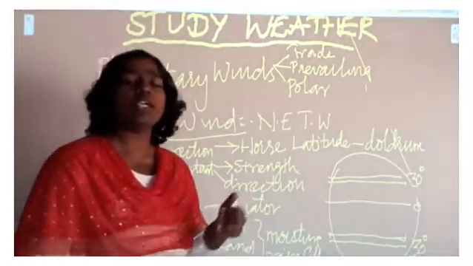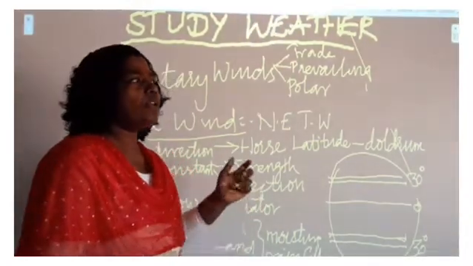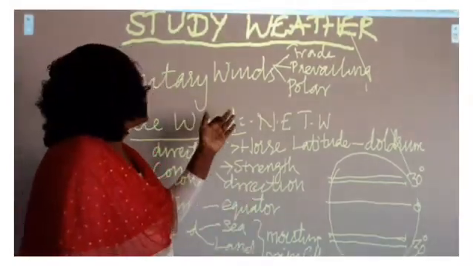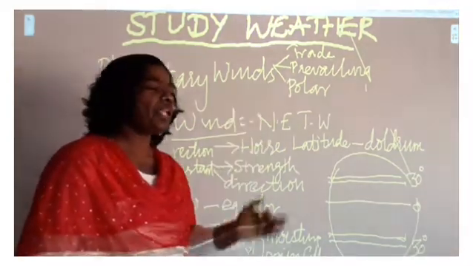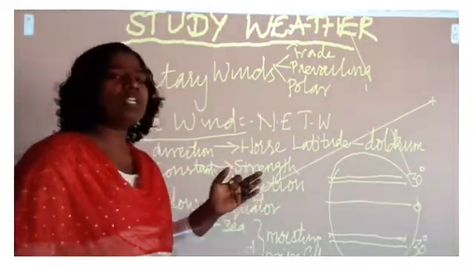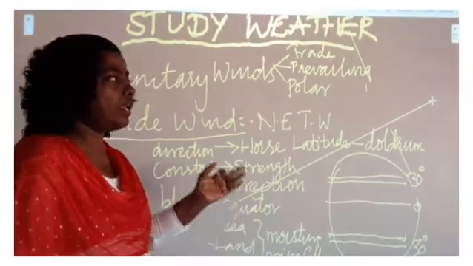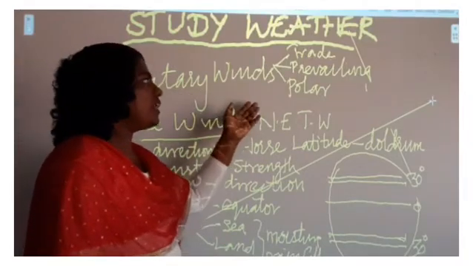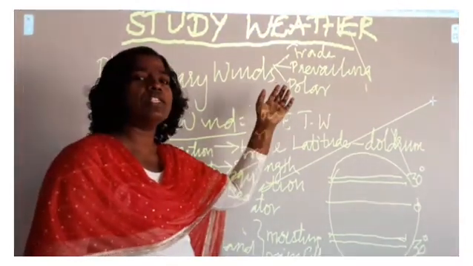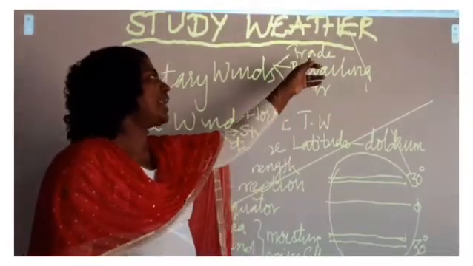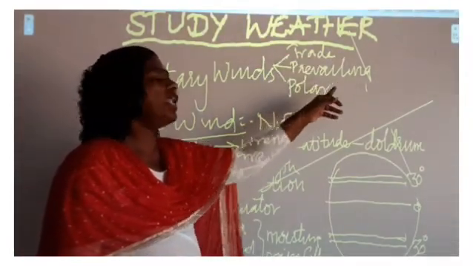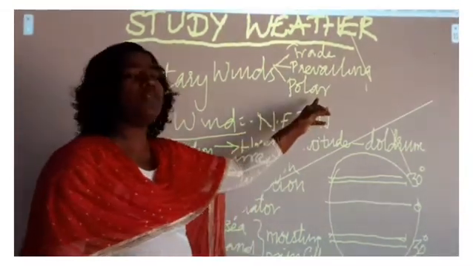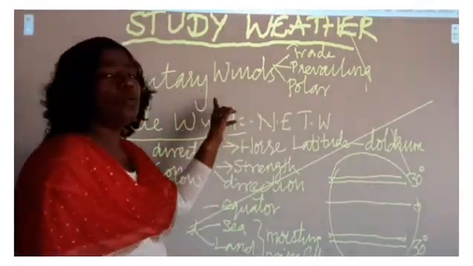Today we will see different kinds of winds. Winds are classified into different types. The first one is planetary winds, then periodical winds, and there are also other kinds of winds, like local winds. The planetary winds can be classified into three: the first is trade winds, the second is prevailing winds, and the third is polar winds. These are the three classifications of planetary winds.